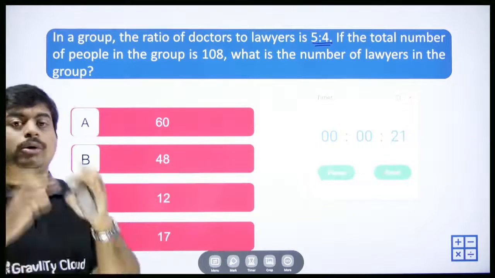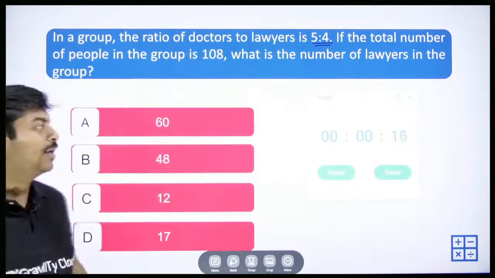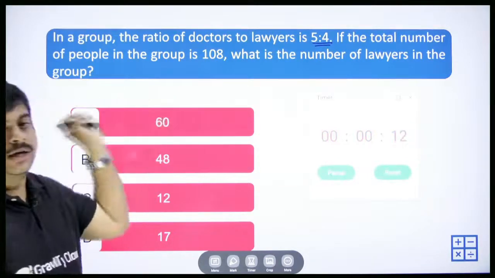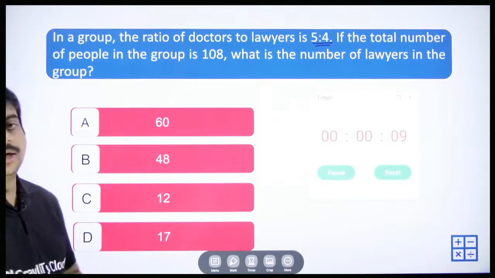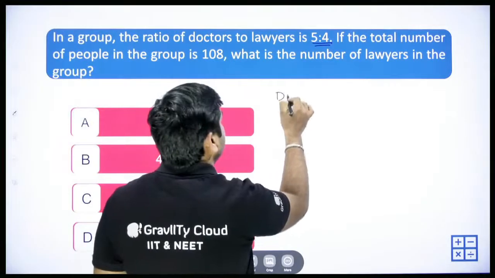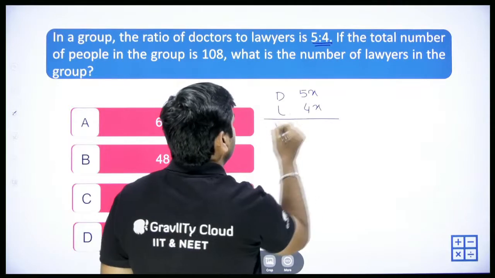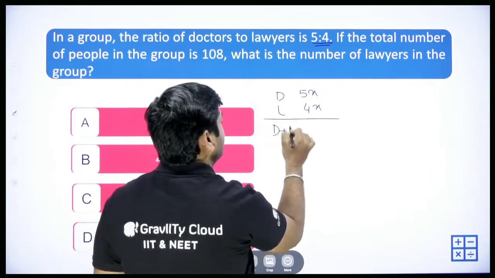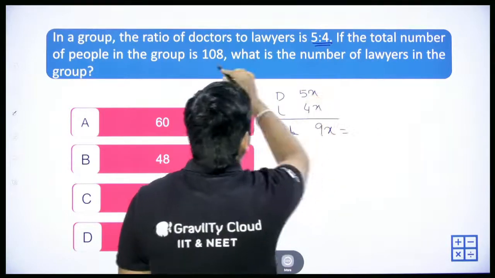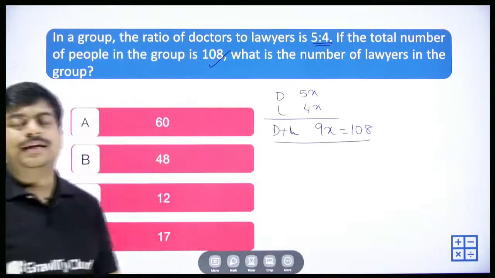5x and 4x, the total 5x plus 4x should be equal to 108, right? So quickly do that. 5x plus 4x will be 108. From there, we need to find how many lawyers and how many doctors there are. So let's quickly see that. Doctors is 5x and lawyers is 4x. So doctors plus lawyers will be 9x, and this 9x is given as the total strength, which is 108. 9x is equal to 108.